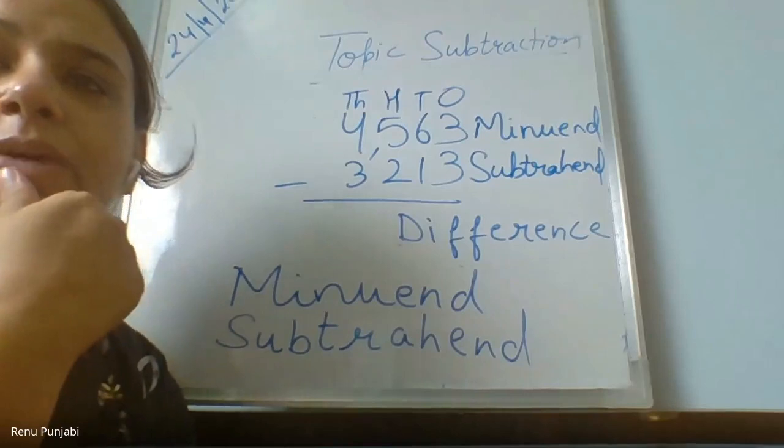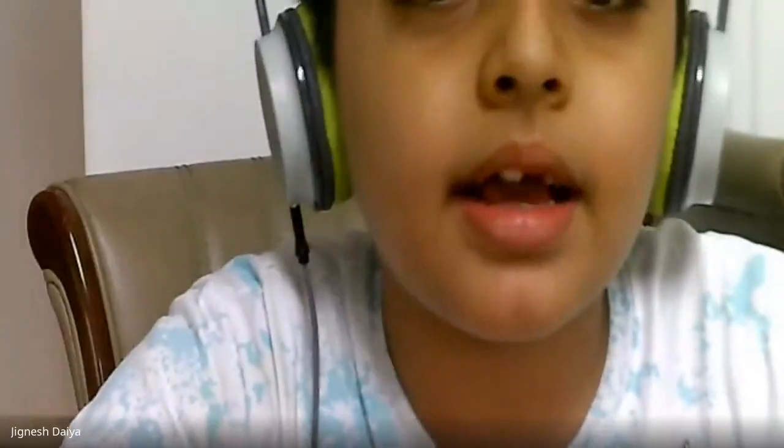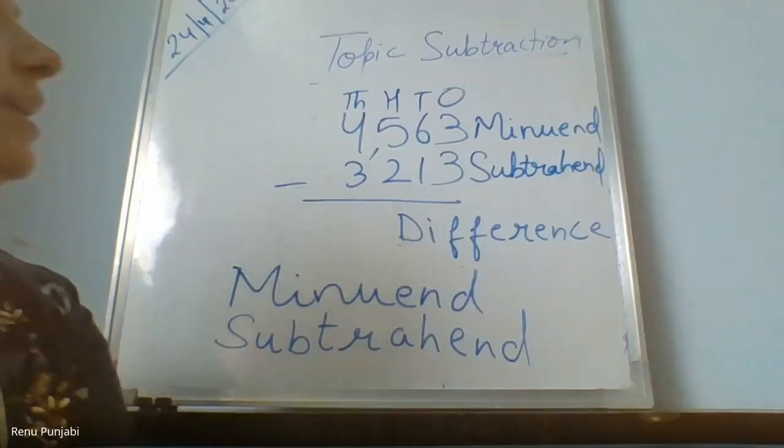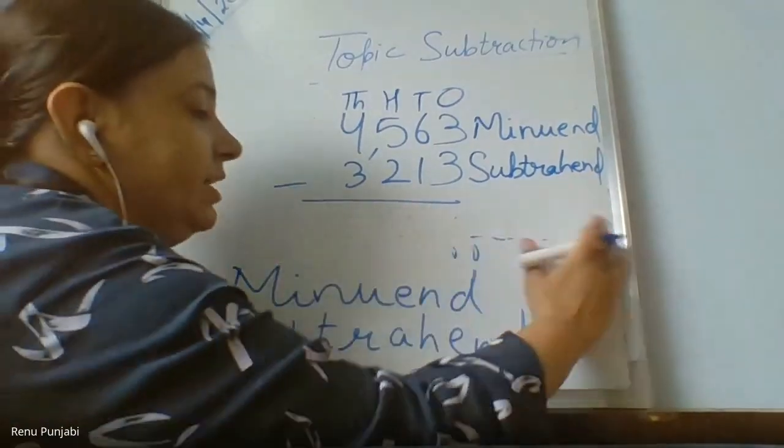Excuse me, Renu ma'am. Yes. Jignesh is 1250. Pritika is 1350, ma'am. 1350 is correct. Okay.